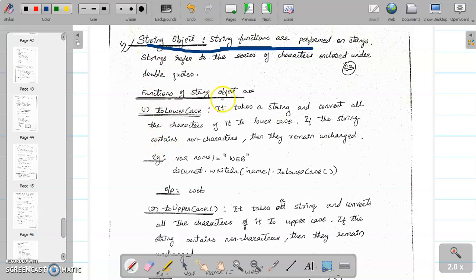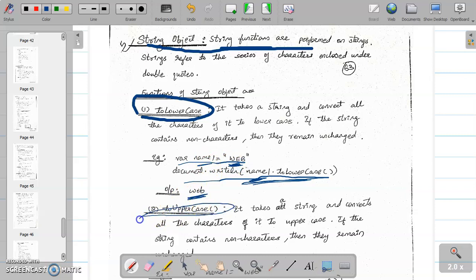The various functions of string object are, first one is toLowerCase. What this toLowerCase will do is, it will convert the text to lowercase. See here the example, variable name1 is equal to WEB. In name1 we are having WEB in capital letters. document.writeln(name1.toLowerCase()). What this statement will do is, it will print the data in name1 in lowercase. So name1 లో ఏదైతే డేటా ఉందో ఆ డేటా మనది లోవర్ కేస్ లో డిస్ప్లే అవుతుంది.